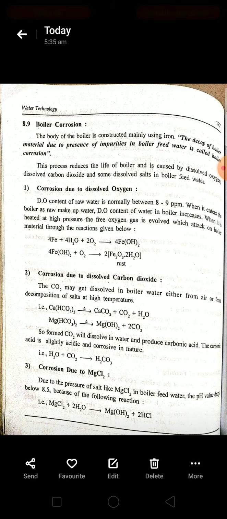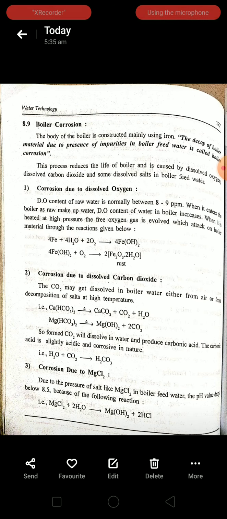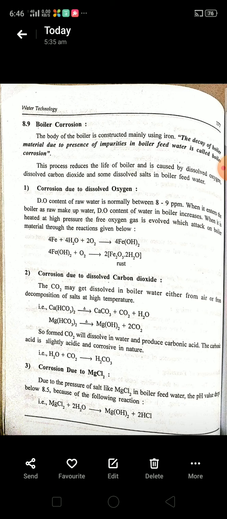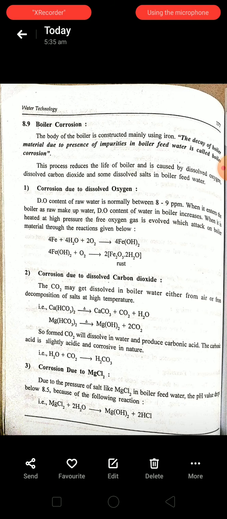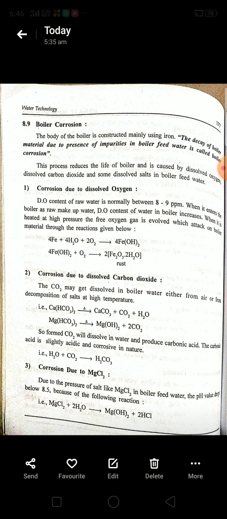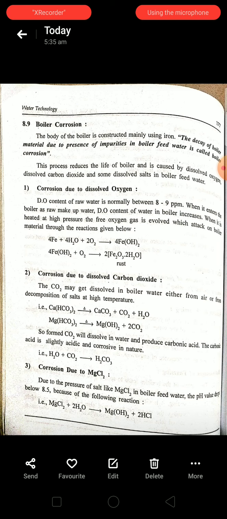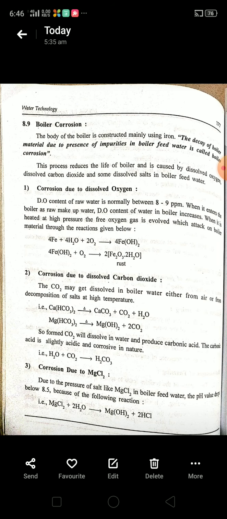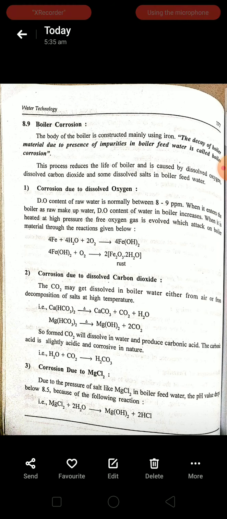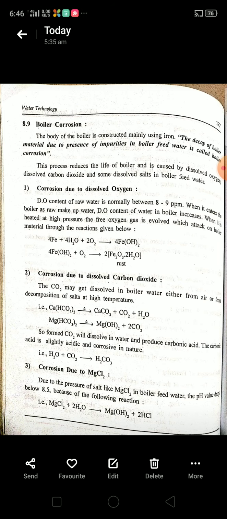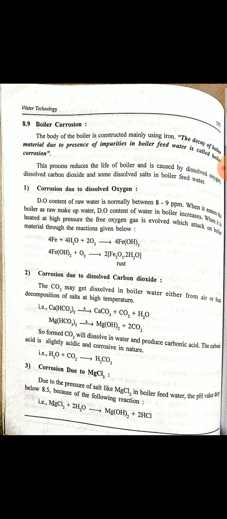Next one is corrosion due to dissolved carbon dioxide. As you already know, along with dissolved oxygen, the dissolved gases which are present in the water include carbon dioxide. Carbon dioxide is also present in the water, and it is also liberated in the water due to the heating of the water at high temperature.